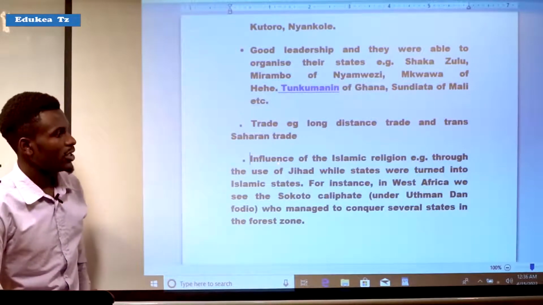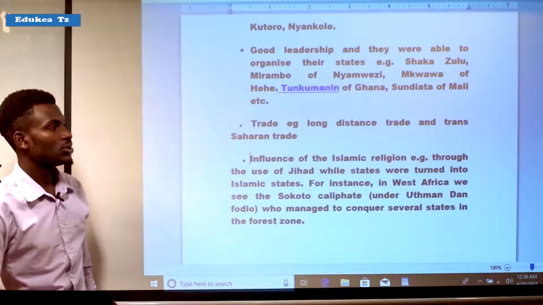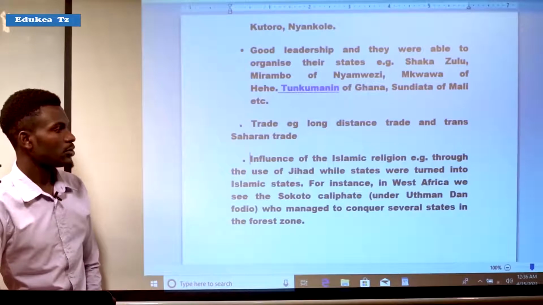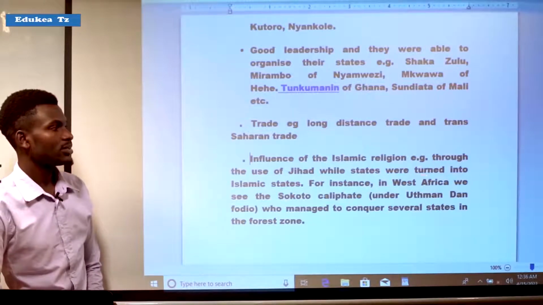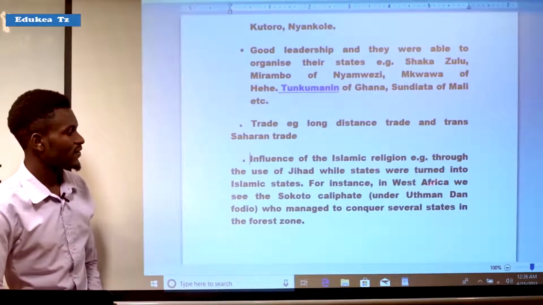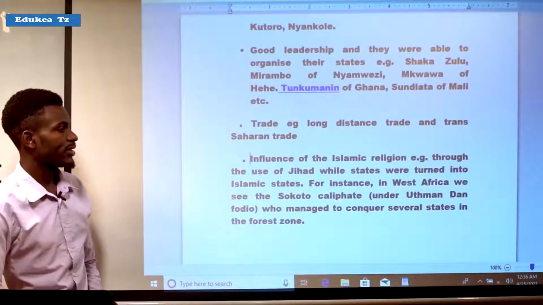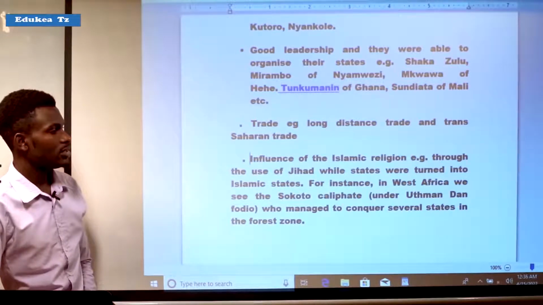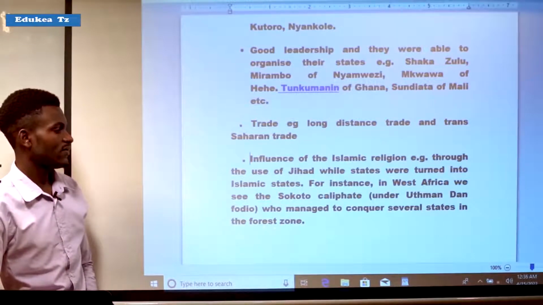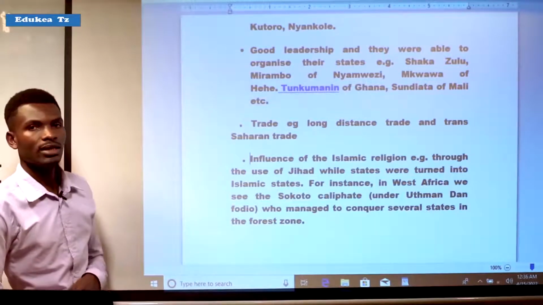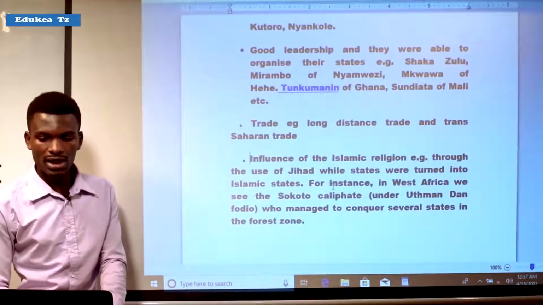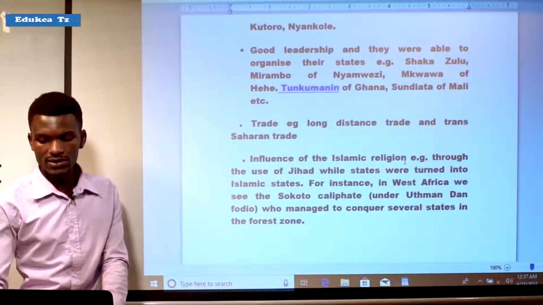But also the influence of the Islamic religion, or jihad war. Through the use of jihad, some states were turned into Islamic states. For instance, in West Africa, we see the Sokoto Caliphate under Othman Dan Fodio, who managed to conquer several states in the forest zone. So the Islamic war, or jihad war, was another factor for state formation.